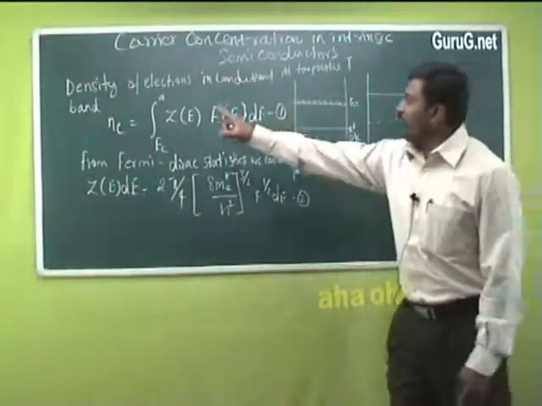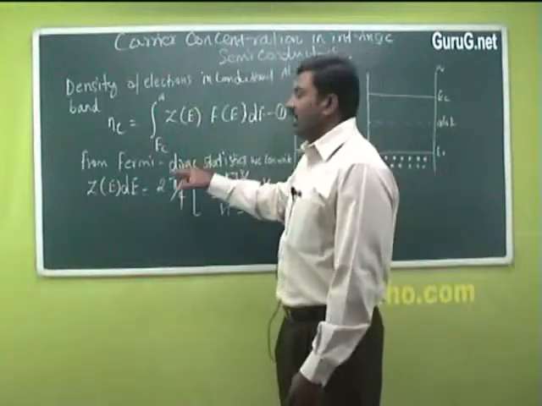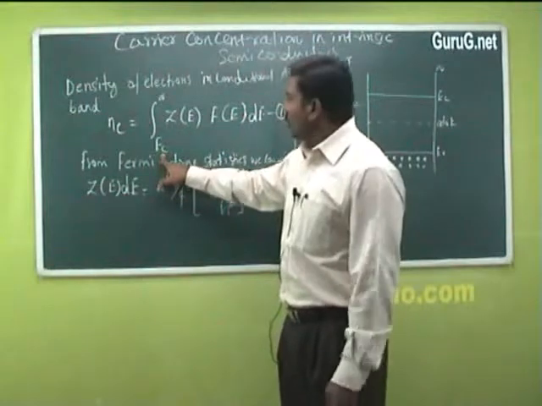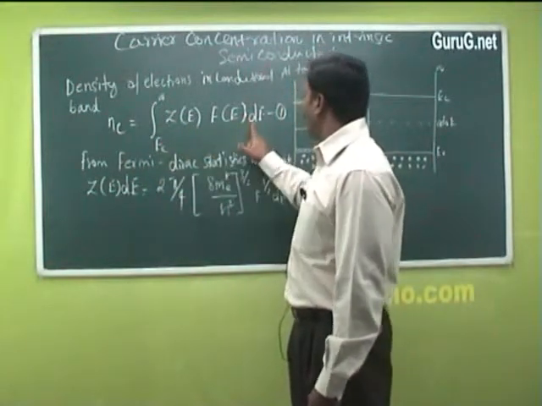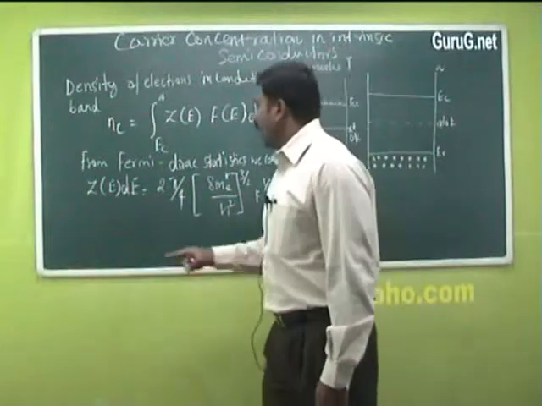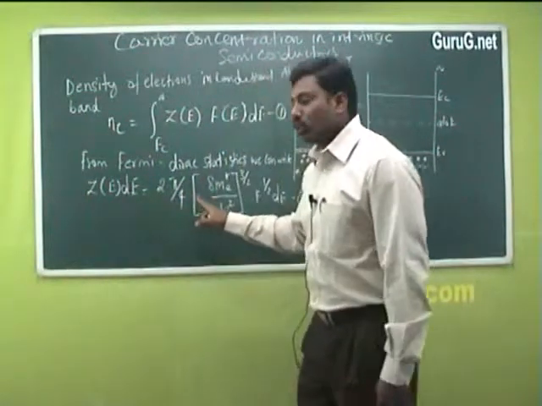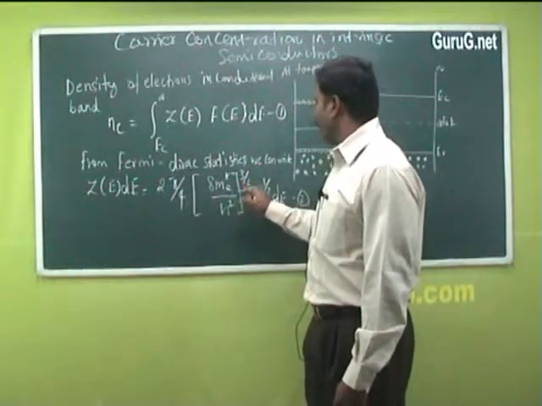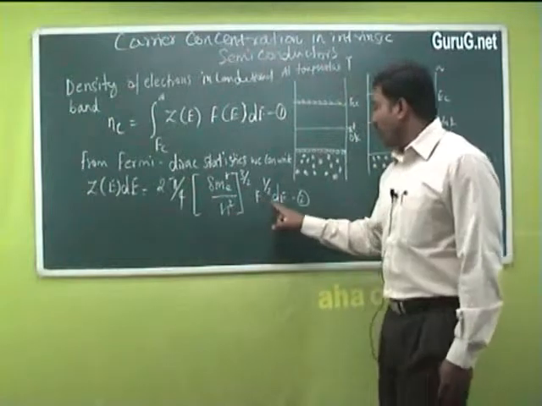The density of electrons in the conduction band is given as n(E) equal to the integral from Ec to infinity of Z(E) F(E) dE. From Fermi-Dirac statistics, we can write Z(E) dE equal to 2π by 4, (8 m_e* over h squared) whole power 3 by 2, E power 1 by 2 dE.